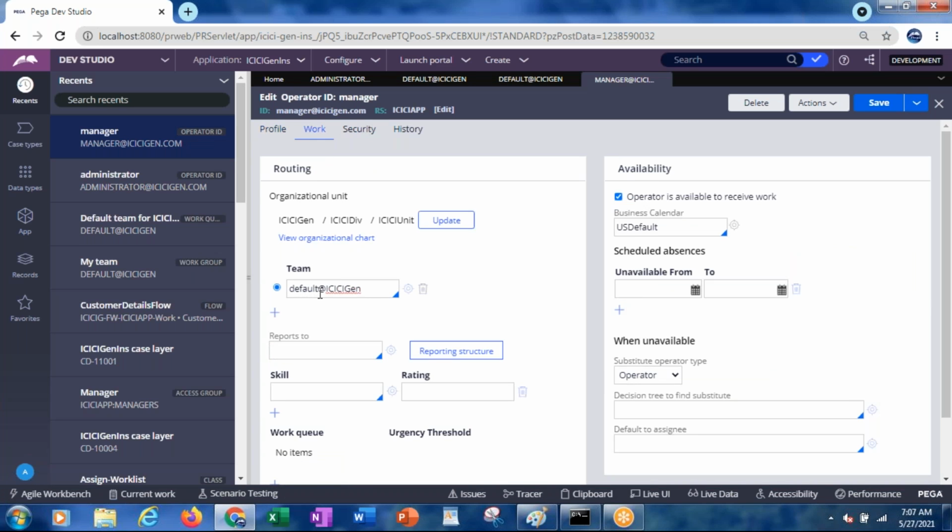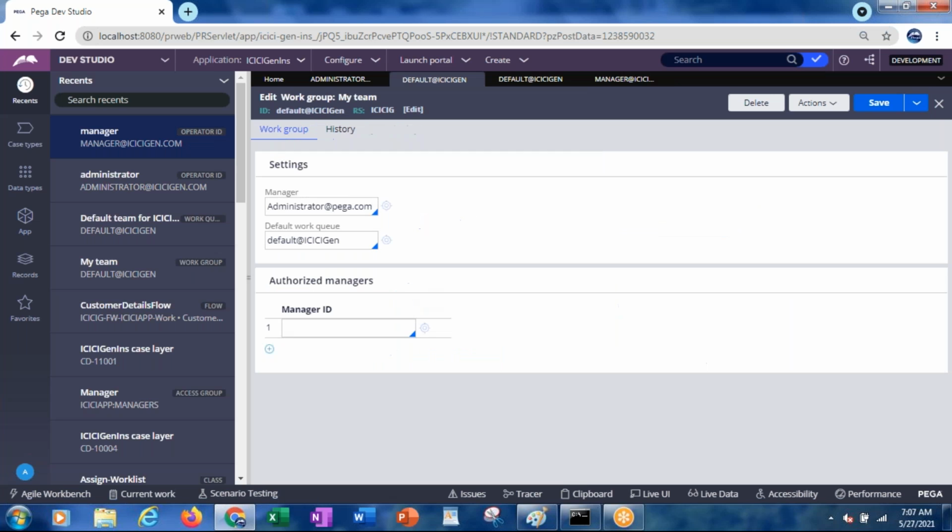Which team? Default at ICICI Gen. So administrator and manager, both people belong to the same group, and this again refers to the same work group.